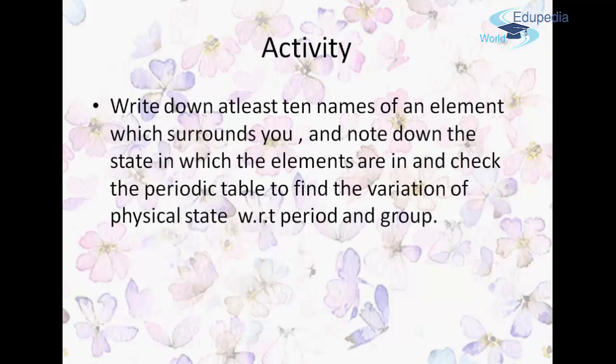To support the concept, I have given you one activity, which is to write down at least 10 names of the elements which surround you and note down the state in which you see each element, and check the periodic table to find the variation of the physical state with respect to periods and groups.